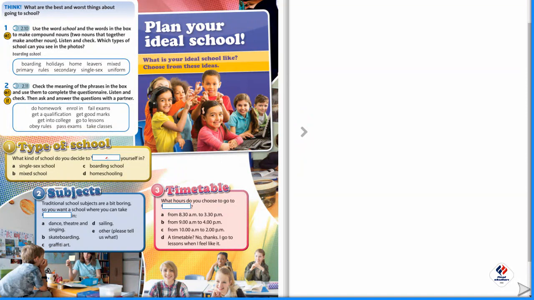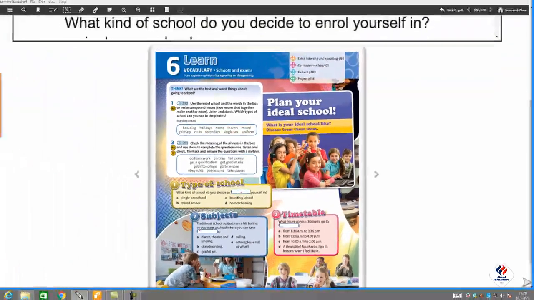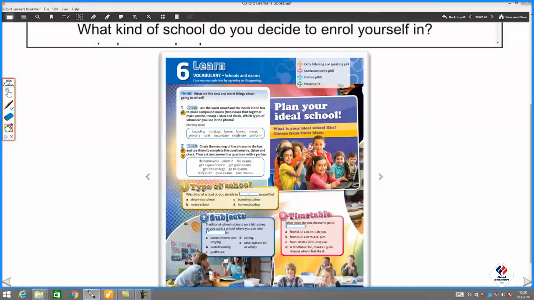Okay. 2, traditional school subjects are a bit boring. So do you want a school where you can take classes in? So this one is classes. And 3, timetable. What hours do you choose to go to lessons? Which is this one. Okay. Once you fill this out, I want you to go through and start with 1.